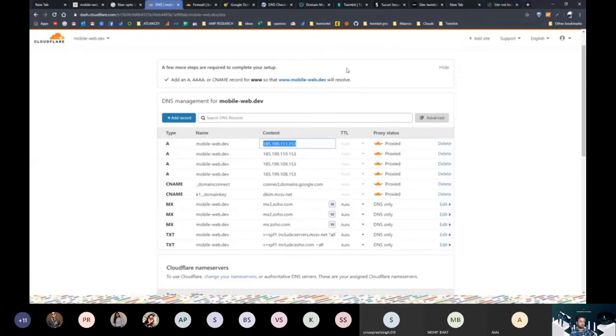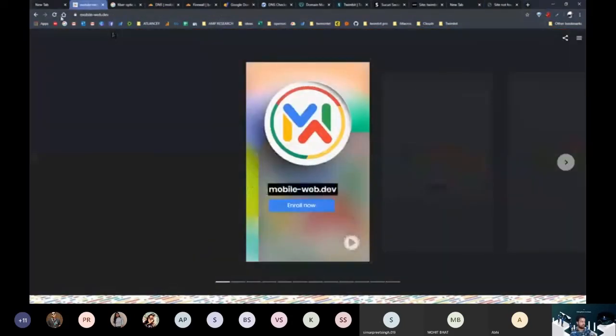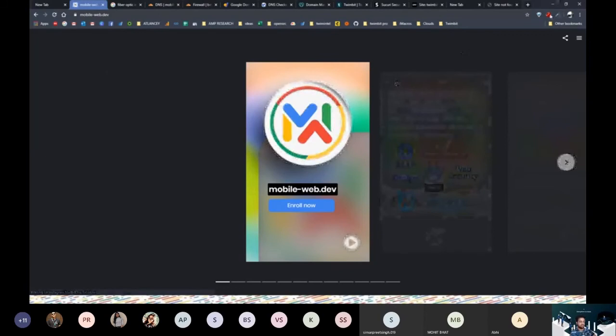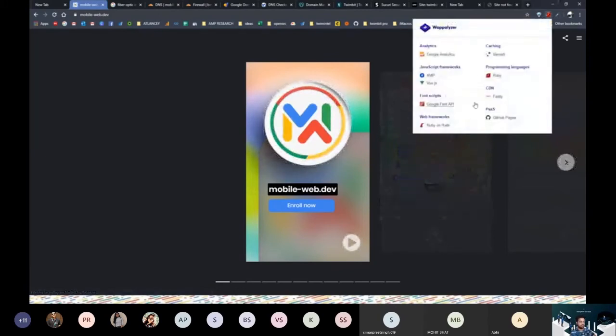Now you would be wondering why we have multiple addresses, and these addresses are a little bit different, as you can see. Why we have multiple addresses is for redundancy. If somehow this address doesn't respond, then the request goes to this one. If this doesn't respond, it goes to this one. If this doesn't respond, it goes to this one. So there are multiple layers that we keep in order to make sure that our website is always visible. And when you hit mobileweb.dev, it just opens instantly. And yeah, this is how it works.